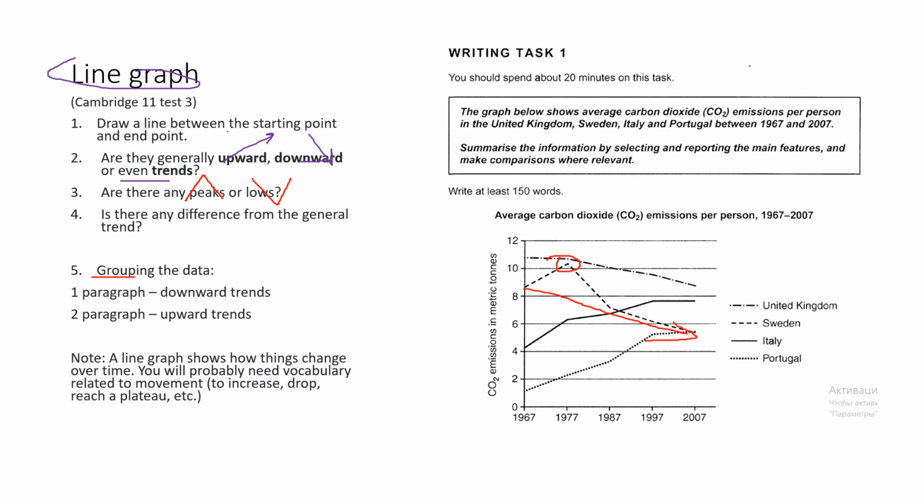The next step is grouping the data. In the first paragraph, you can write about downward trends. In the second paragraph, write about upward trends. Note: a line graph shows how things change over time. You will probably need vocabulary related to movement, to increase, drop, reach a plateau.